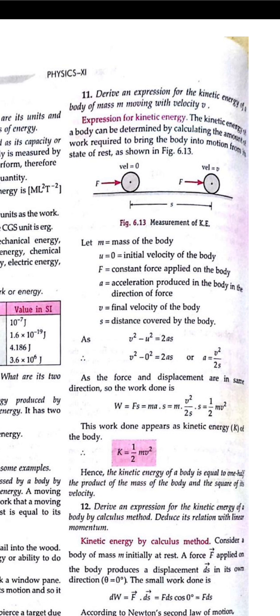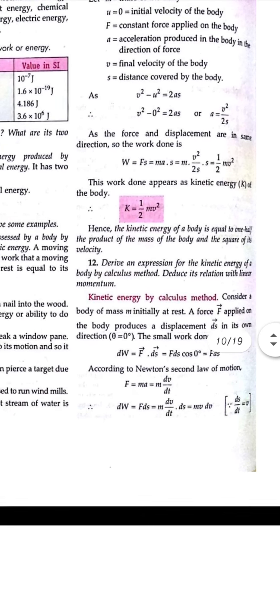So force is mv square by 2s, and on multiplying it with displacement, s and s will cancel each other, so the value will be half mv square. So the formula for the kinetic energy is half mv square.